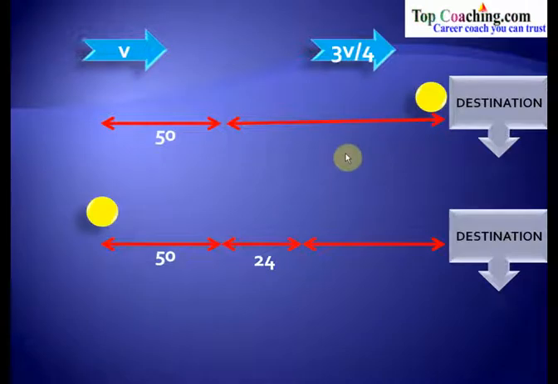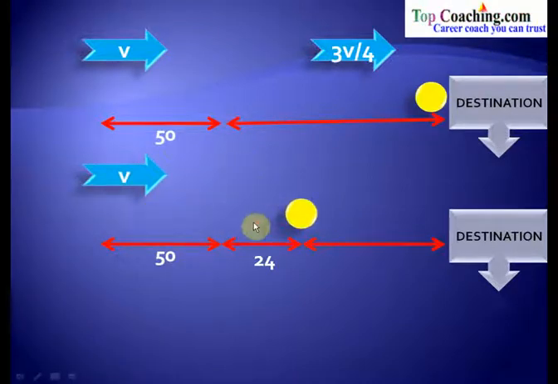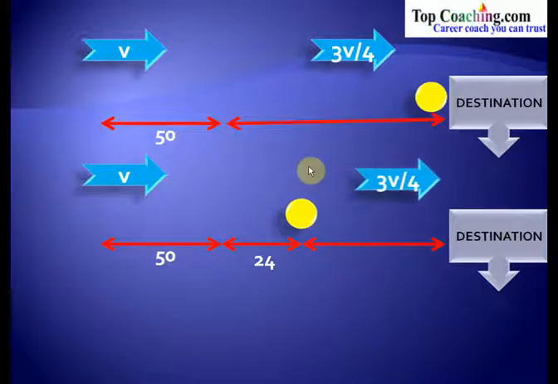In the second case, the question says that if the train had traveled 24 kilometers more, then it would have reached its destination only 25 minutes late. So now again in the second case, the speed of the train would be v, and it travels 24 kilometers more than the 50 kilometers, and then it meets an accident, and then its speed becomes 3v/4, and it reaches its destination.